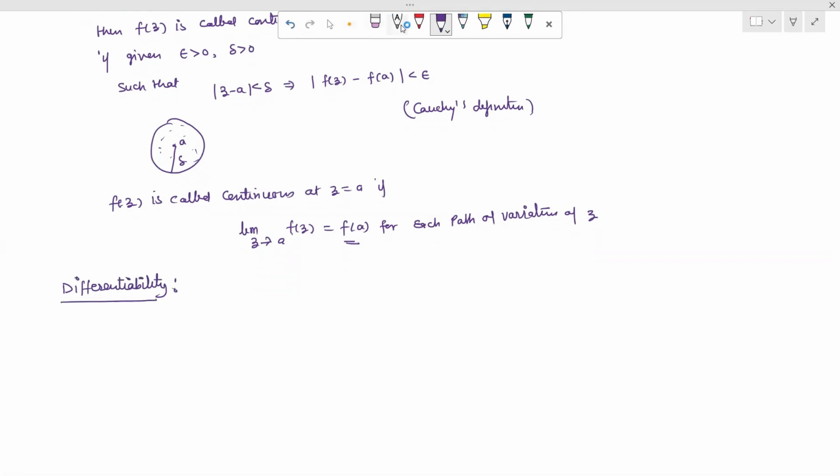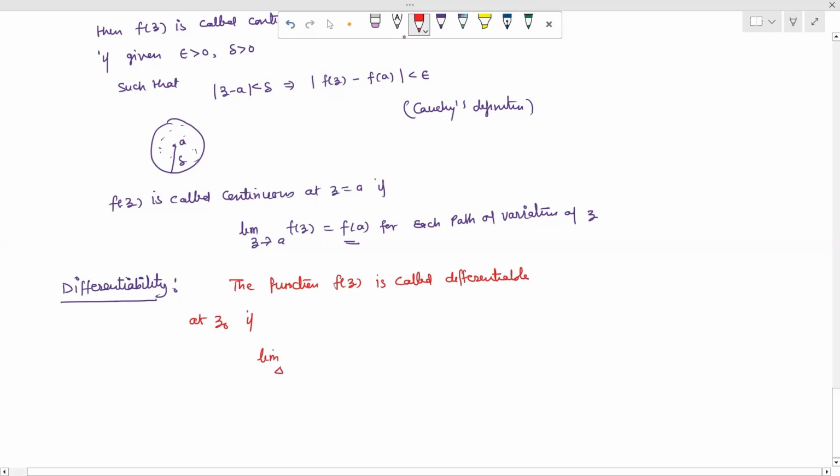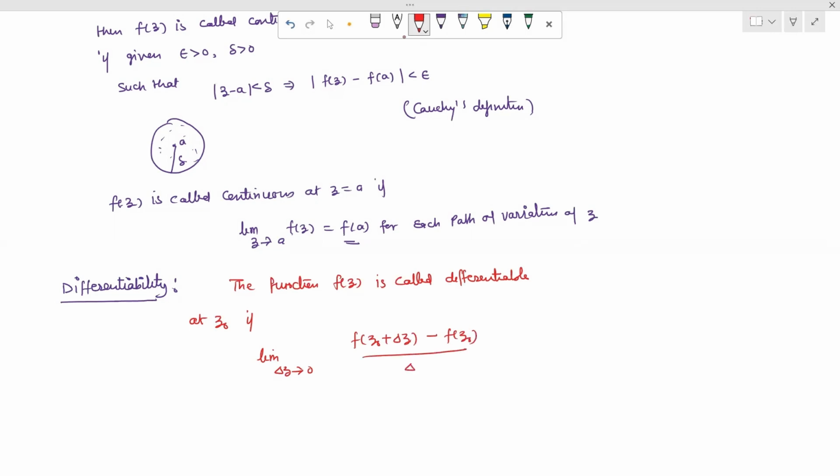For proving differentiability, the function f(z) is called differentiable at z0 if the limit as delta z tends to 0 of f(z0 plus delta z) minus f(z0) upon delta z exists uniquely for each path of variation.